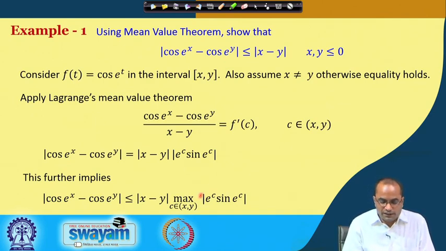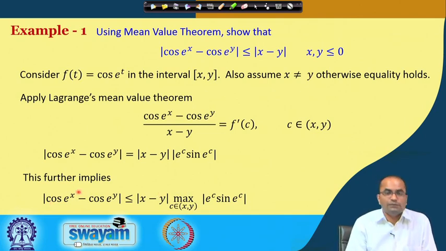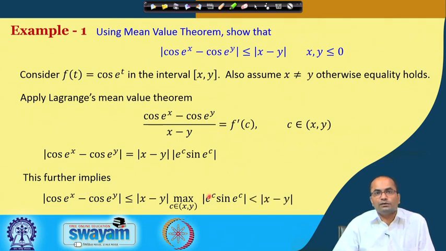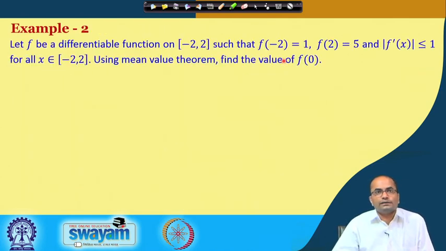So, this is strictly less than 1, and this is less than or equal to 1. So, the maximum value of this derivative is strictly bounded by 1. So, we got the inequality |cos e^x minus cos e^y| is less than |x minus y|, which we wanted to prove in this result.